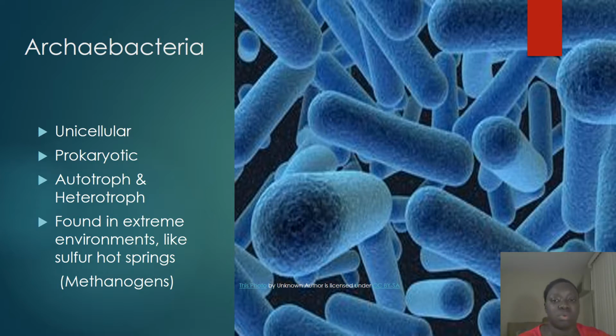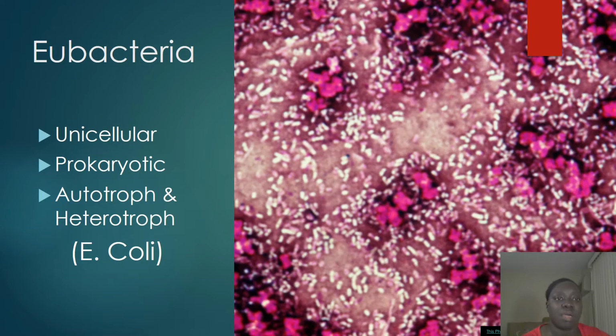So the newest organism on the list is something called an Archaeobacterium. They are found in extreme places like hot springs and sulfurs. They are unicellular. They can be autotrophic or heterotrophic, and they are prokaryotic. The next type we're going to talk about are bacterium or eubacterium. These are called true bacterium. They're unicellular, and they're something like E. coli, which is something we all know about.